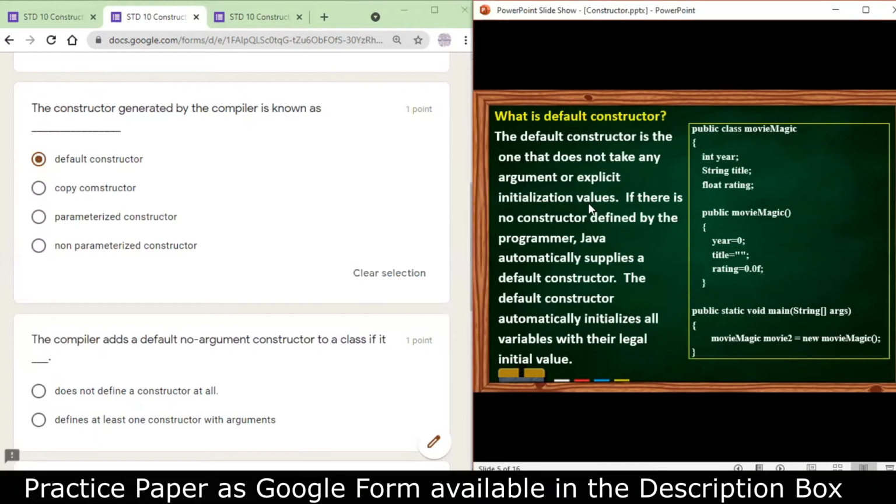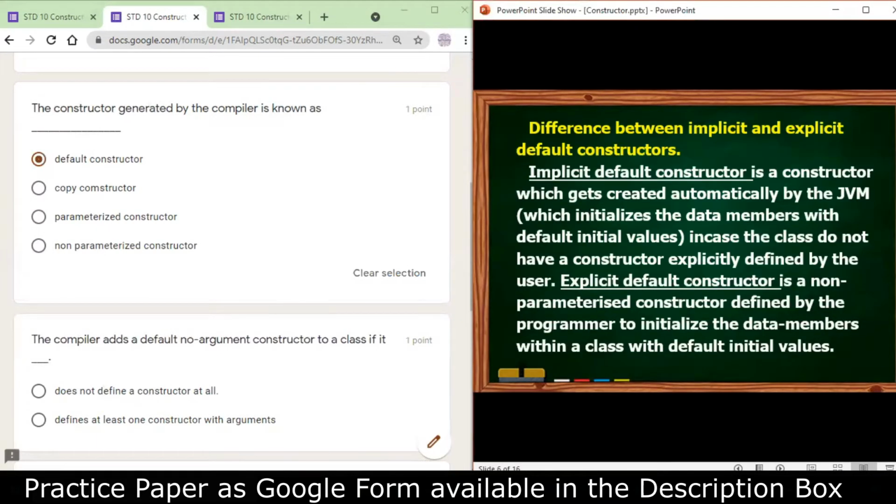Now you need to know that there are two types of default constructor. One is the implicit default constructor that is created by the compiler. When no constructor is there, if a class has no constructor, then the compiler will generate a constructor, and that is my implicit default constructor.